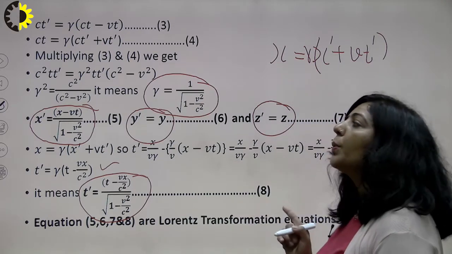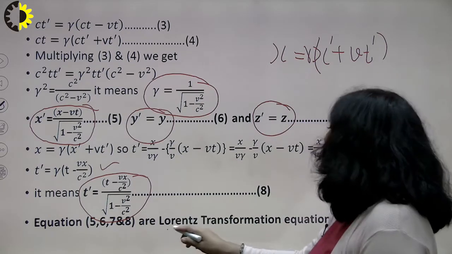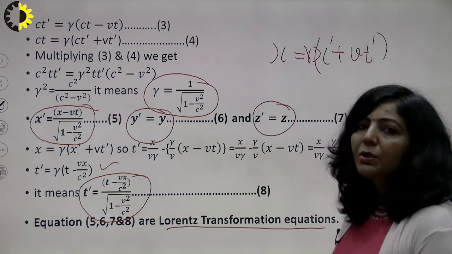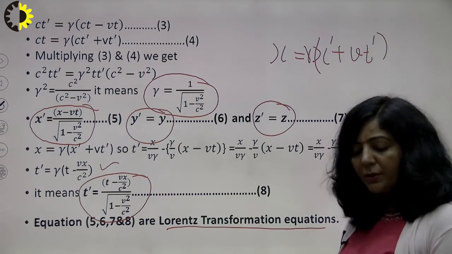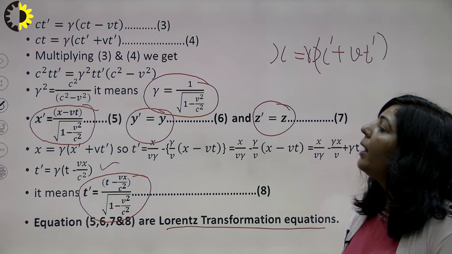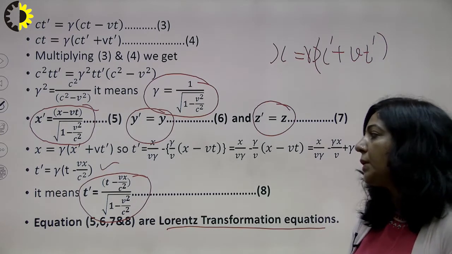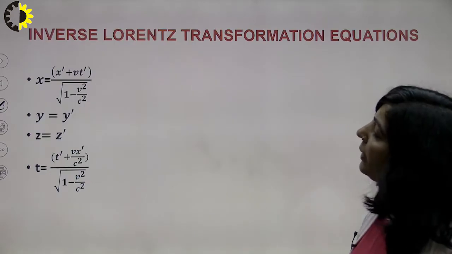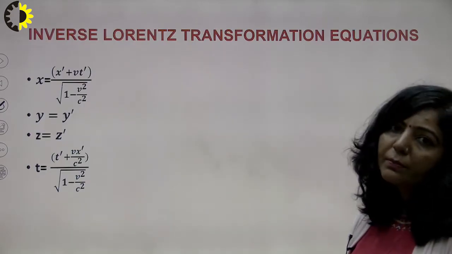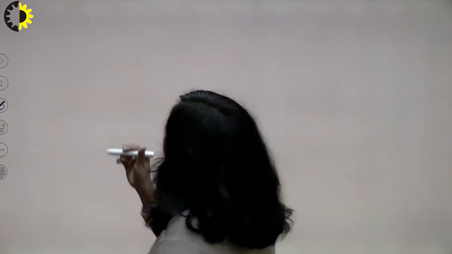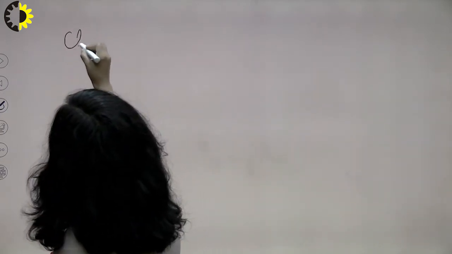So these 4 equations are your Lorentz transformation equations. We derived those equations in our previous lecture, and I have also mentioned that if you want to write the inverse transformation equations, then how will you write them? These are the inverse equations. Clear?